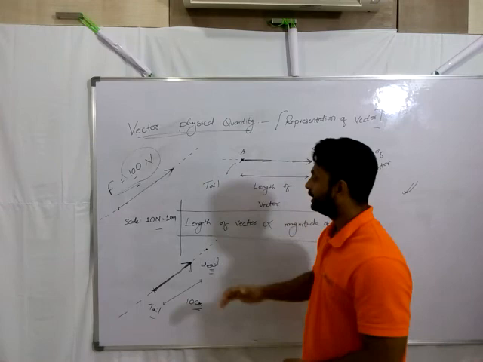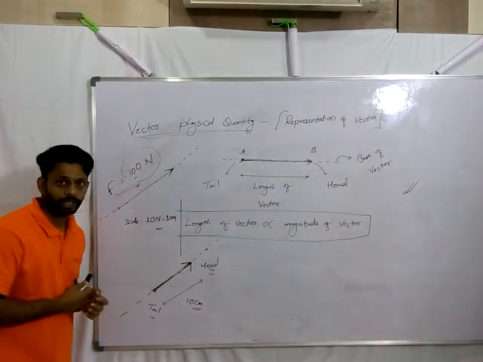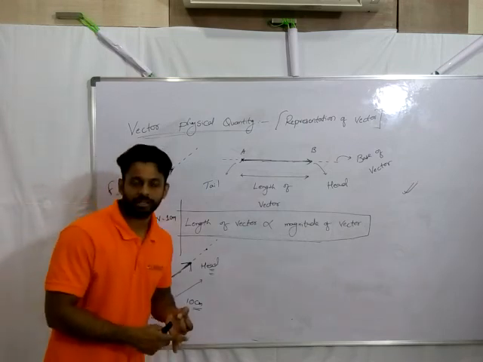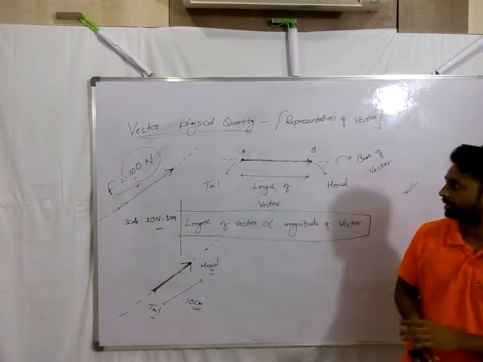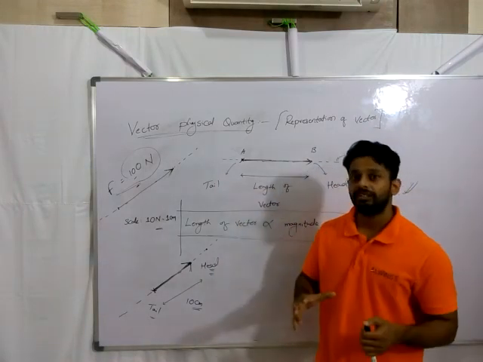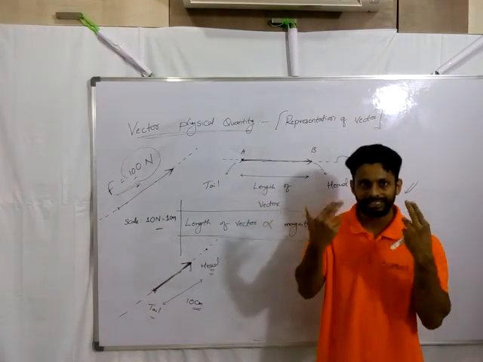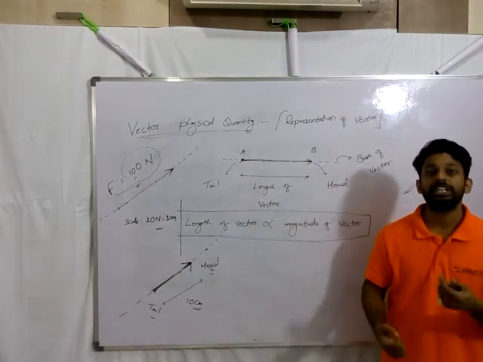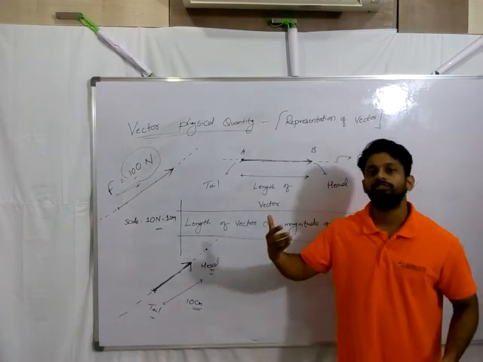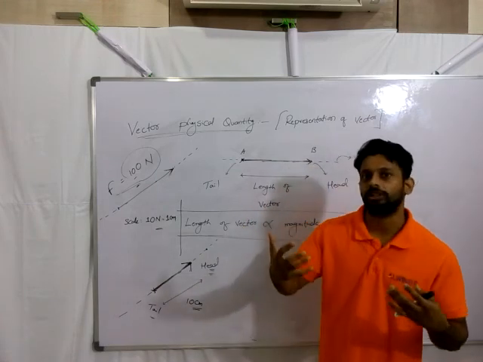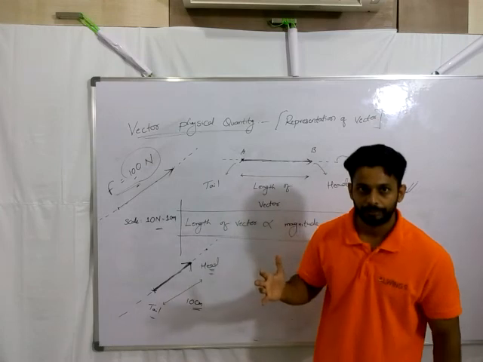And from now, whenever I want to discuss any physical quantity, maybe a displacement, velocity, acceleration, force, momentum, torque, or whatever it is, these are all physical quantities which I won't be able to see directly with my eyes, right? I can only feel it. So I'm trying to convert my feeling or the sensation of a physical quantity onto a graph paper.